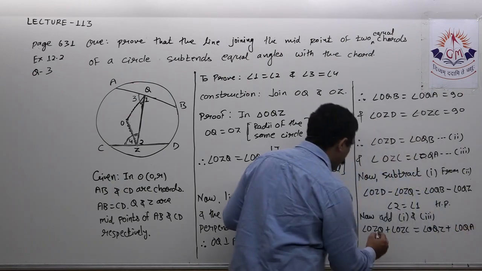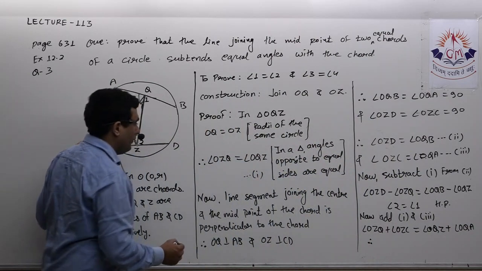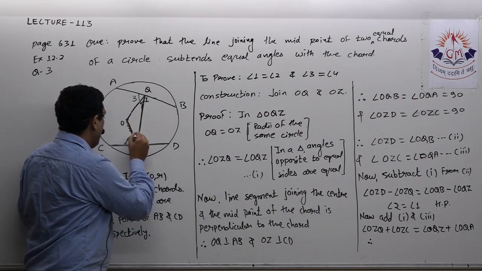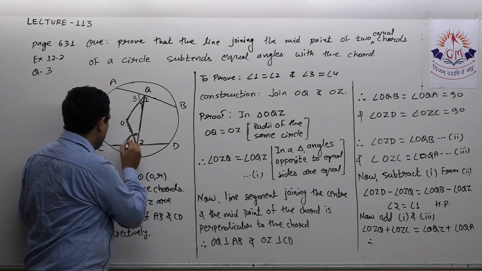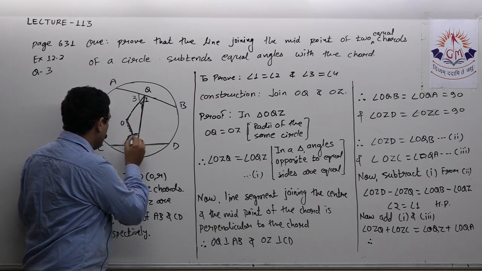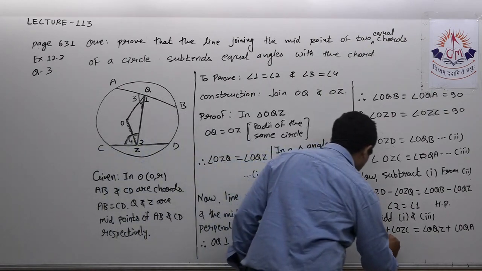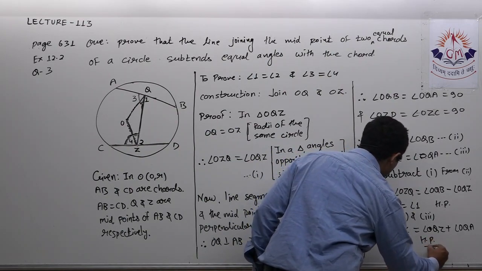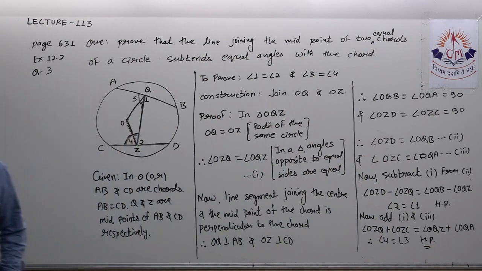The names of the angles create a little bit of confusion. If you see the diagram, you will find it easy. I am taking this angle OZQ and adding this angle OZC. When I add this portion and this portion, I will get this complete angle, that is angle 4. So angle 4 is equal to angle 3. Hence proved. So please note down. Then we'll see the next question.